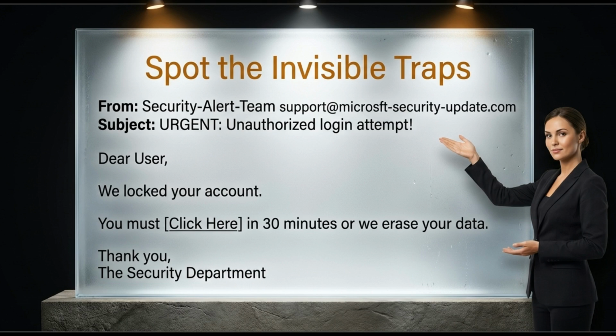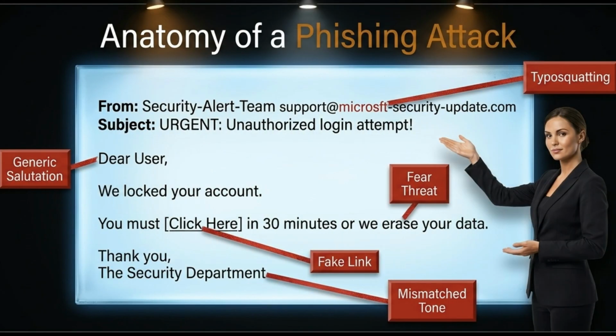This example shows an email claiming to be from a security team about an unauthorized login attempt, asking the user to click a link in 30 minutes to avoid data erasure. The anatomy of this phishing attack reveals several flaws: a typo-squatting email address, a generic salutation, a fear threat, a fake link, and a mismatched tone in the closing.